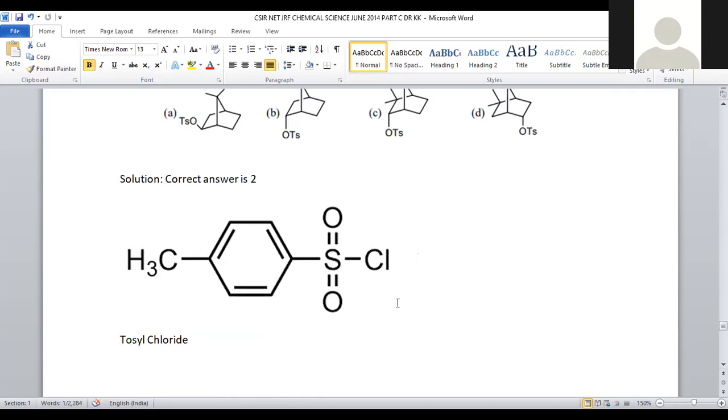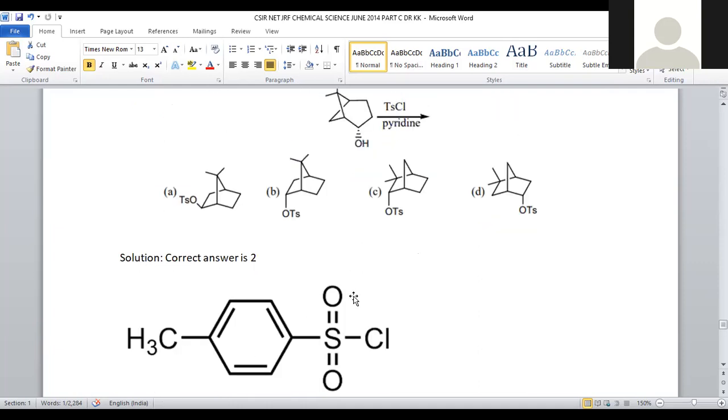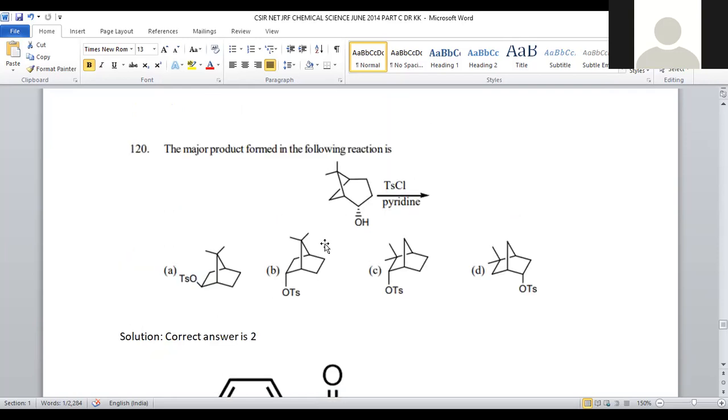Whenever tosyl chloride is added to this one, what happens? This chloro group is discarded, and this hydrogen from hydroxy will be discarded and eventually turned into O-tosyl group. In that manner, it will be protected. It will be capped. Later, it will participate in the rearrangement reaction in order to achieve the symmetrical molecule. So here you can observe that it is not the symmetrical bicyclic molecule. When it turned into an Arbonian type of system, then it will become symmetric molecule. That's why within the molecule rearrangement gets carried out and we will get the final product of Arbonian system.